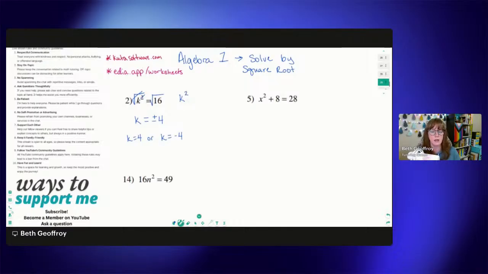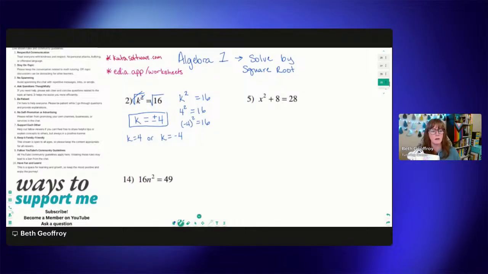If we evaluate this equation, k squared equals 16, and substitute in either of these numbers, 4 or negative 4, we will get 16. So 4 squared does equal 16, and negative 4 squared also equals 16 because that negative times negative is going to cancel each other out. That's why when we are solving equations and taking the square root of both sides, we need to include that plus minus symbol in front of the numbers.